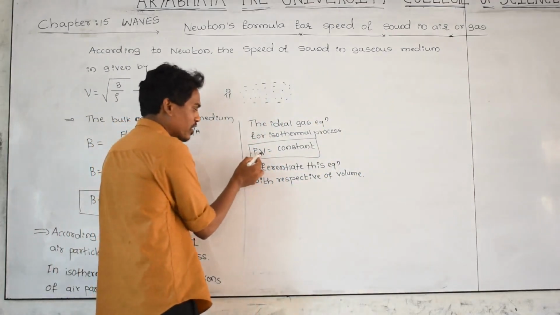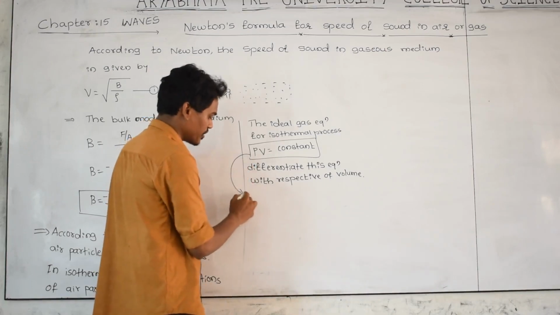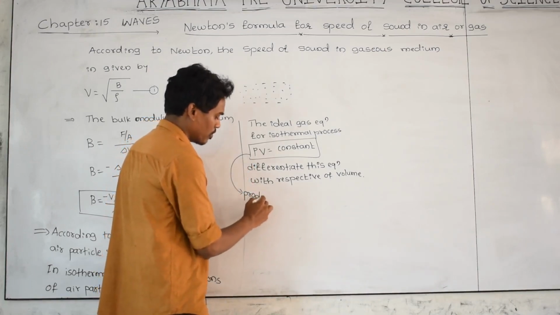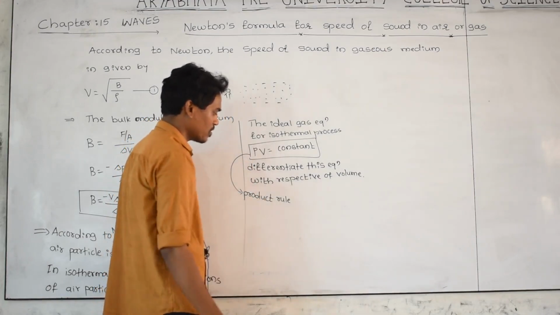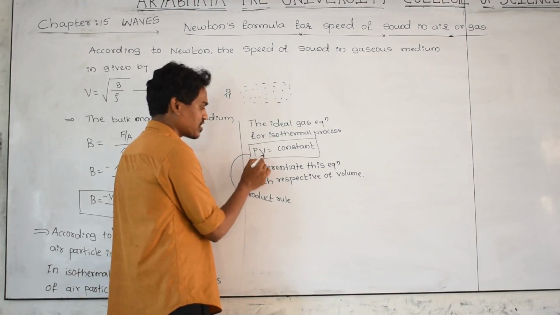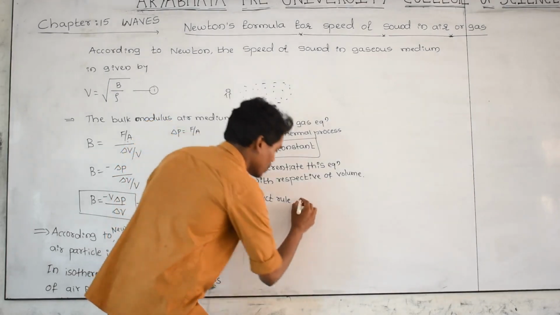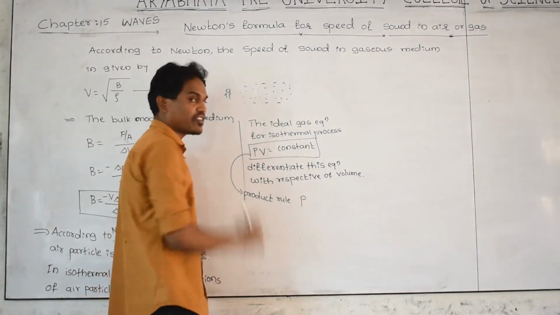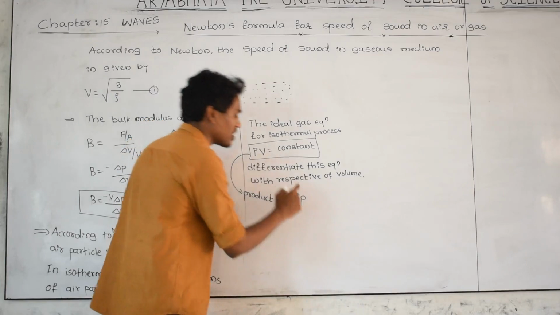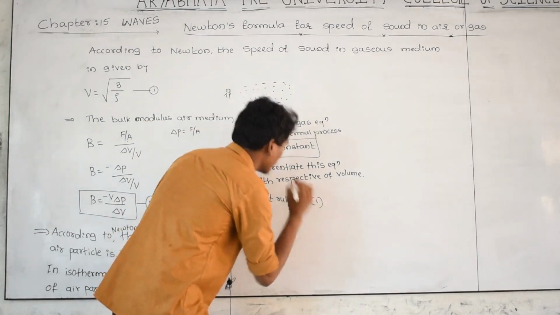Here P into V, this is a product rule. In trigonometry you have studied this product rule. This is the first function, this is the second function. Keep the first function as it is. Differentiate the second function. The differentiation of V is 1.